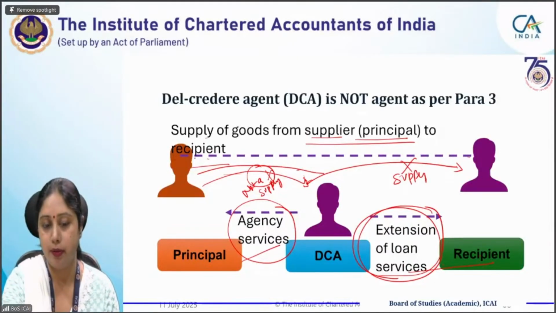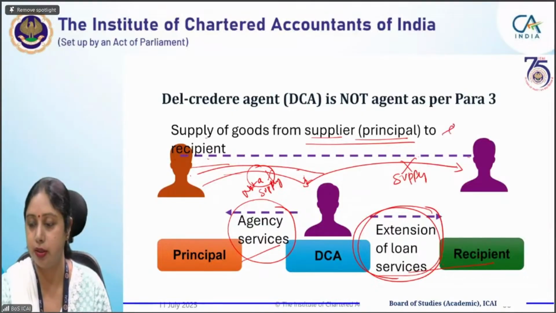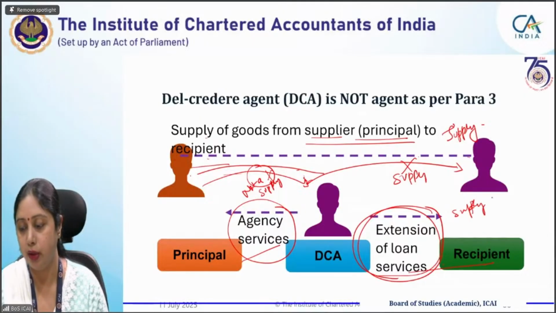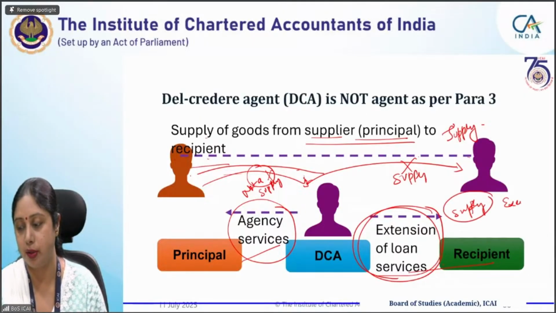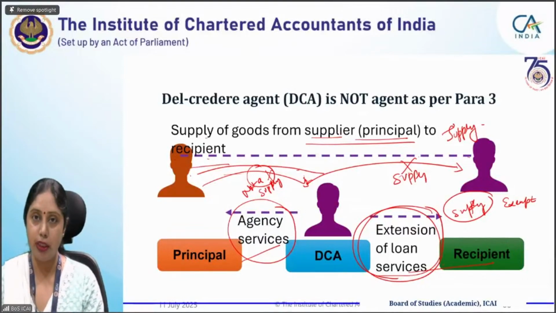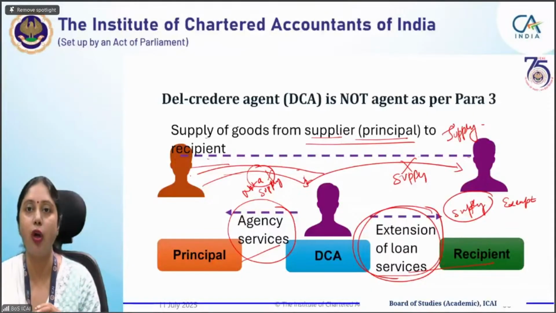Now this particular supply of goods from principal to recipient is a supply. Extension of loan services, this is a supply, though it becomes exempt afterwards. That is a different thing. Under the exemptions chapter, you will see that any loan given in lieu of interest is exempt. GST is not payable on that.